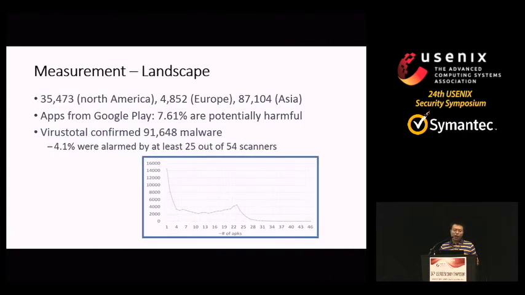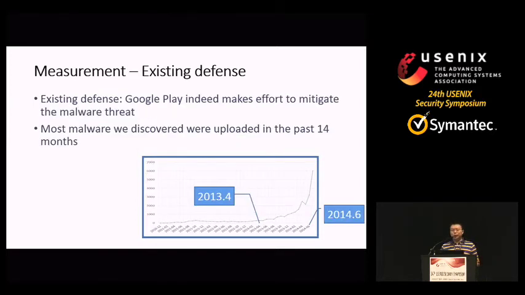We find 35,000 apps from North America, 4,000 from Europe, and others from Asia. And 7.6% of the apps from Google Play are potentially harmful. While among the apps detected by VirusTotal, 41% were alarmed by at least 25 out of 54 scanners. Also, we find some markets like Google Play do make some effort to mitigate the malware threats. Most malware we discovered were uploaded in the past 14 months. Before that, there is almost no malware.